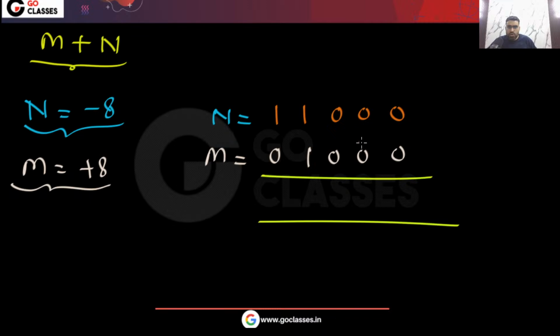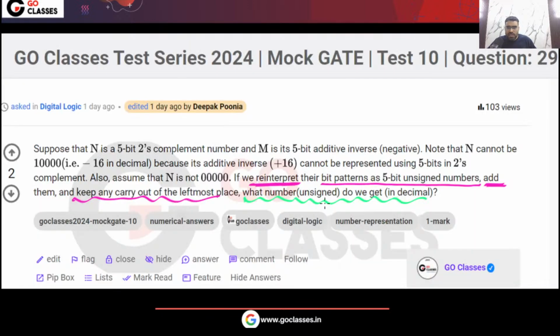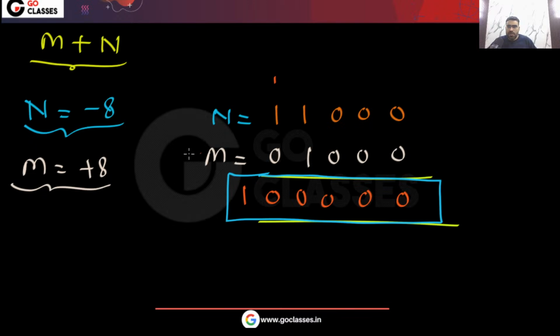Okay, so let's do the addition. Here you can see this will be 0, 0, 0. 1 plus 1 will be 0, and there will be a carry 1. 1 plus 1 will be 0 and carry 1. Don't discard the carry; the question is saying keep the carry out of the LHS. So what is this result in unsigned?